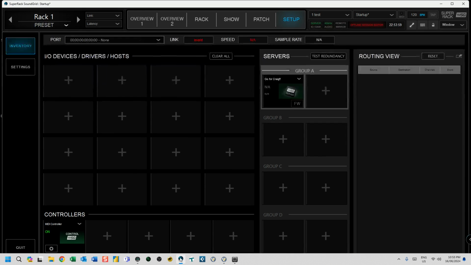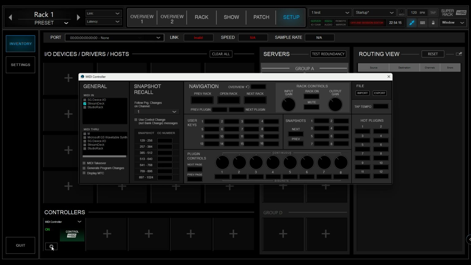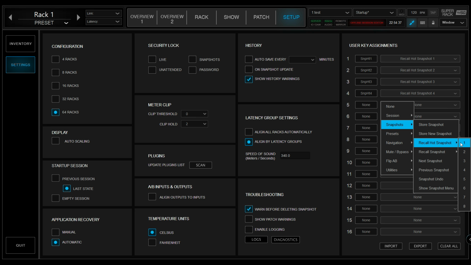Now, in Superrack, where the controllers section is, you click on one of the plus signs and you click on MIDI controller. Then it looks like this. Then you click on the settings button and I select Stream Deck here. Follow program changes on channel 1. And that's it. So let's close that. And on the settings, I create 4 hot snapshot recalls for this example.